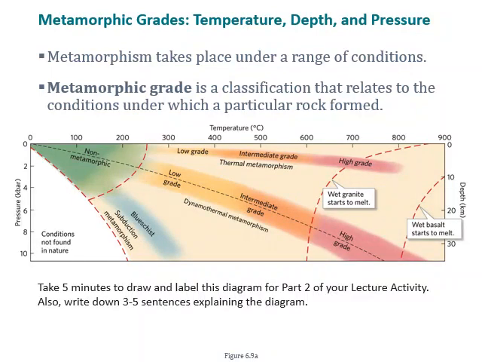Blue schist metamorphism is a unique type of metamorphism, or a unique grade at low temperatures and high pressures. And the low temperatures are a result of water being subducted at a convergent boundary, which cools the rocks that are being subjected to increased heat and pressure as they go deeper within the earth. So we've got high pressure in blue schist facies metamorphism and low temperatures as a result of the water. This produces special rock assemblages.